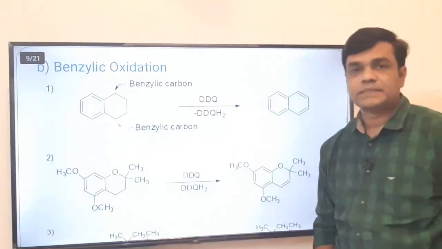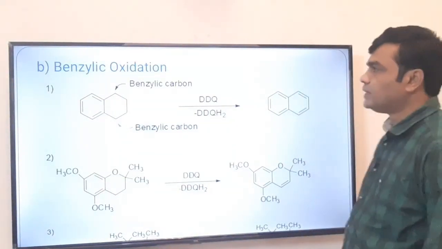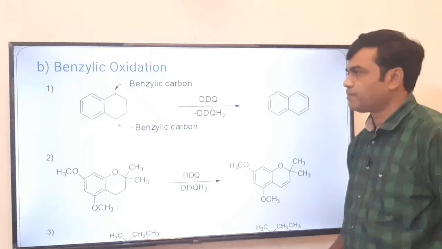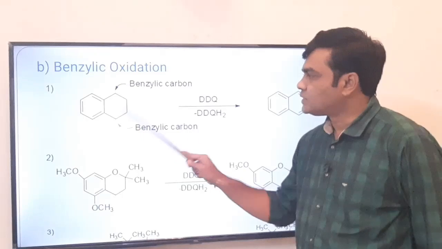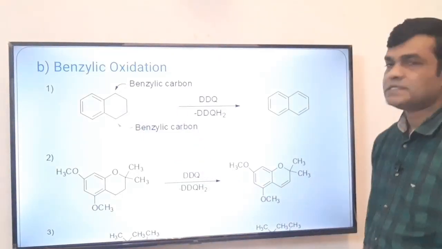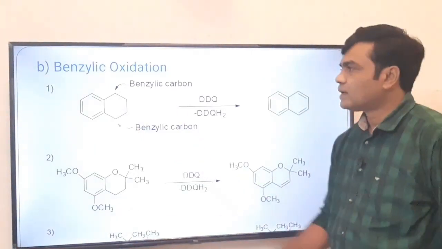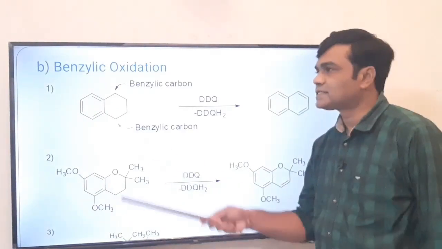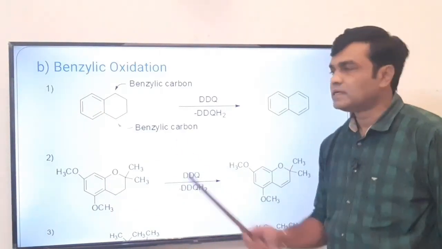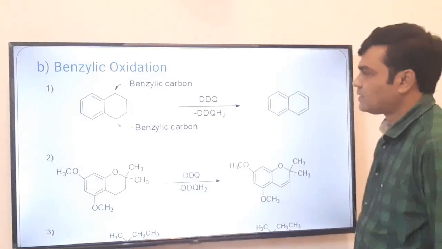Then the second application of DDQ is benzylic oxidation. See this position or this position, these are the benzylic positions, benzylic carbon atoms. This is an aromatic compound, that is benzene. The next carbon to the benzene is called a benzylic carbon.